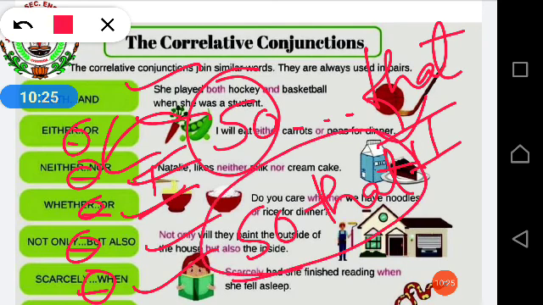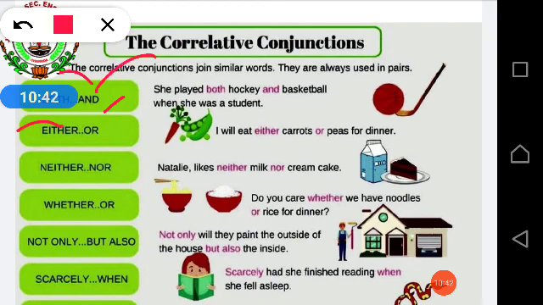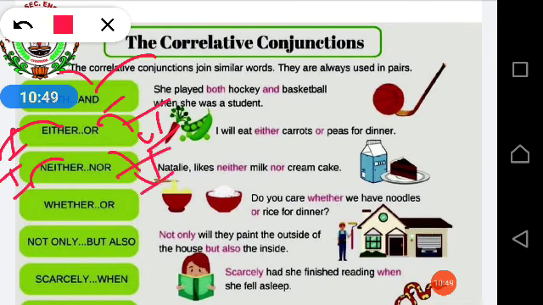This and that will be used together in a sentence, not separately. Okay, so the examples are, see I told you the examples: both and. The first part, both, will be used with the second part, and. Either will be used with the first part or with the second, neither with the first nor with the second part. So see how it is given.